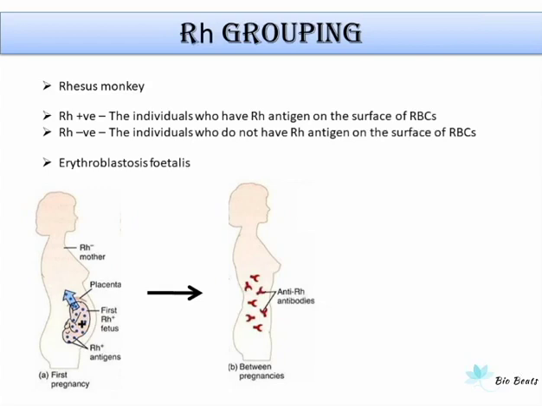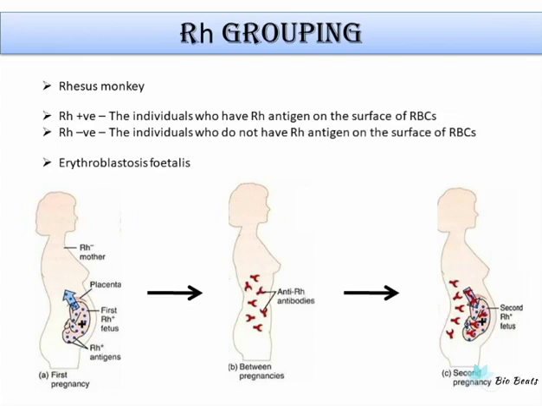In case of her next pregnancy, the Rh antibodies from the mother can enter the blood of the fetus and destroy fetal RBCs. This can be fatal or can cause severe anemia and jaundice to the baby. This condition is called erythroblastosis fetalis. This condition can be avoided by administering anti-Rh antibody to the mother immediately after delivery of the first child. So this was all about Rh grouping.